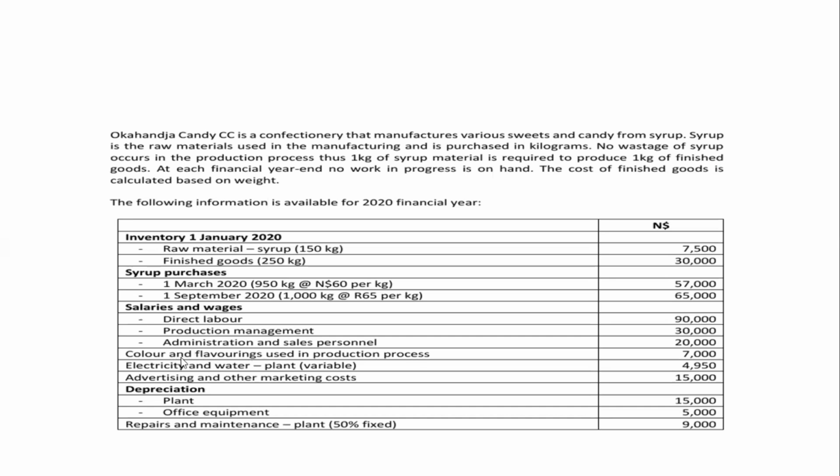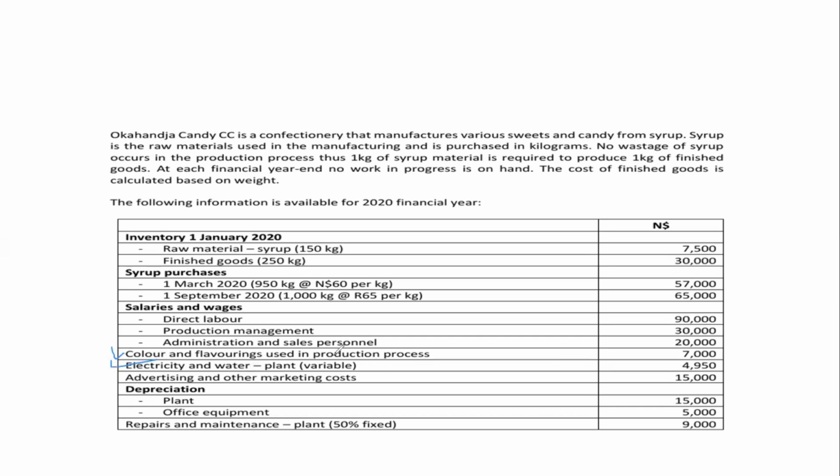And color and flavorings is given as 7,000. Electricity and water, we're told that these ones are variable. So we just have to take it like that. So you can notice that this one and this are variable manufacturing overheads.